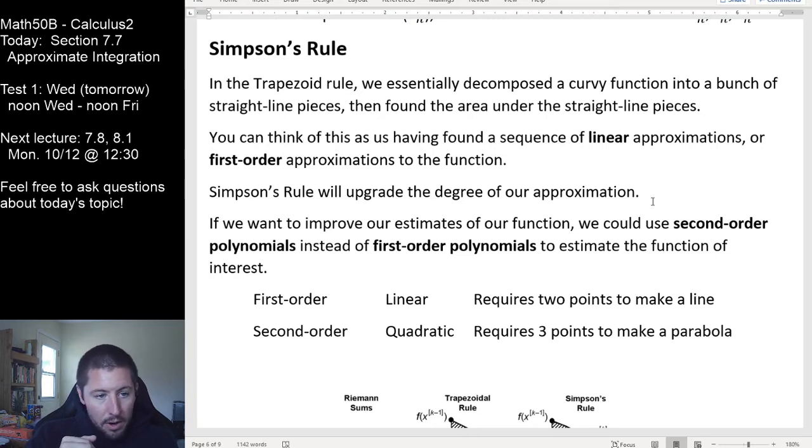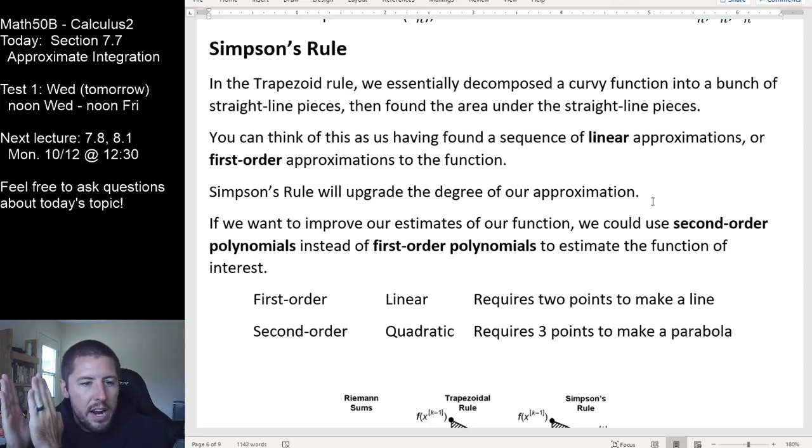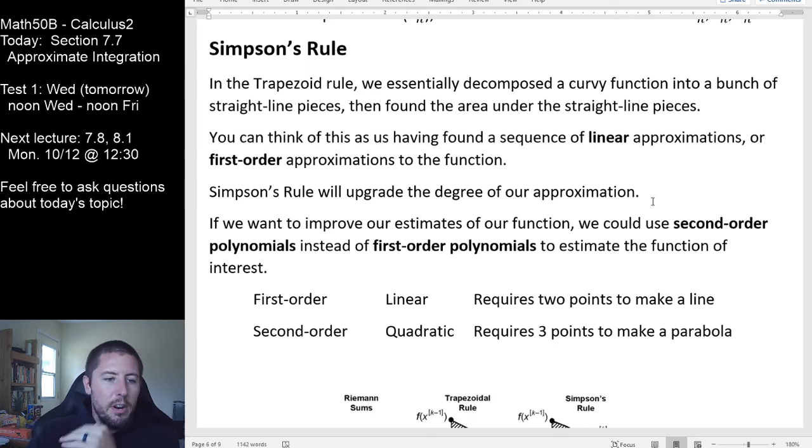If we want to make a better approximation, then we can upgrade the degree of our approximation. So Simpson's rule is sort of the second degree analog of our first degree trapezoid rule. The trapezoid rule says find linear pieces that represent our curve and add them up. Simpson's rule is going to say find quadratic pieces individually over an interval. A little quadratic estimate, a little quadratic estimate, a little quadratic estimate. And we're going to stick together a bunch of quadratic approximations of our curve together, find the area underneath those.